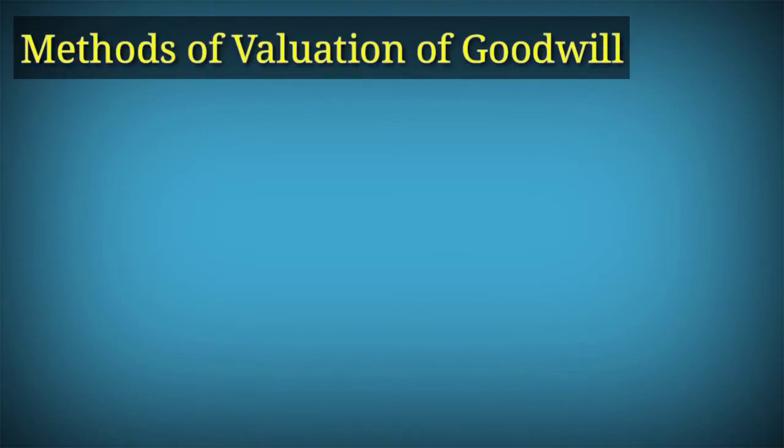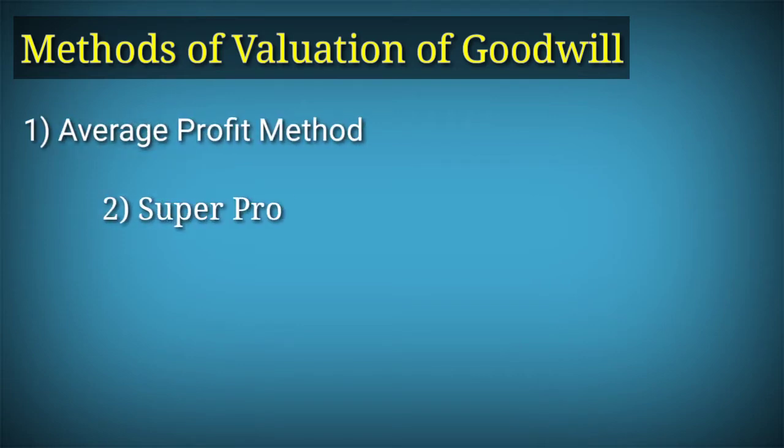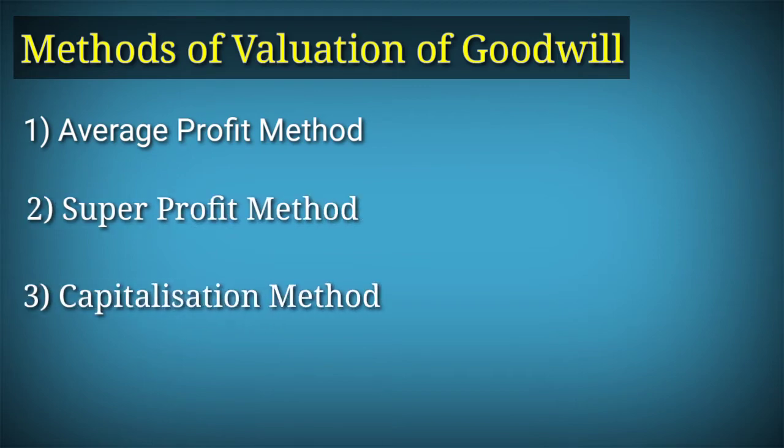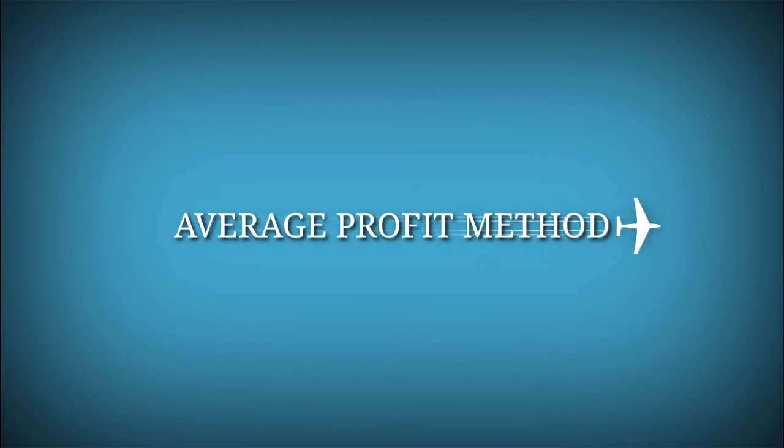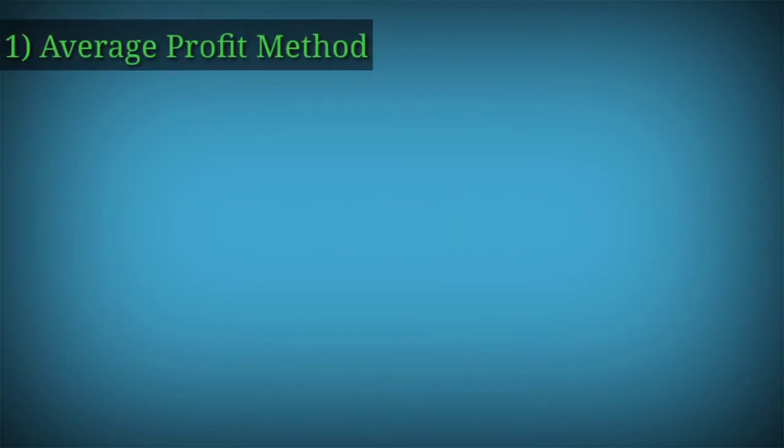There are three methods commonly used for the valuation of goodwill. The first one is average profit method, second one is super profit method, and the last one is capitalization method. Now we can go through the first method, average profit method.